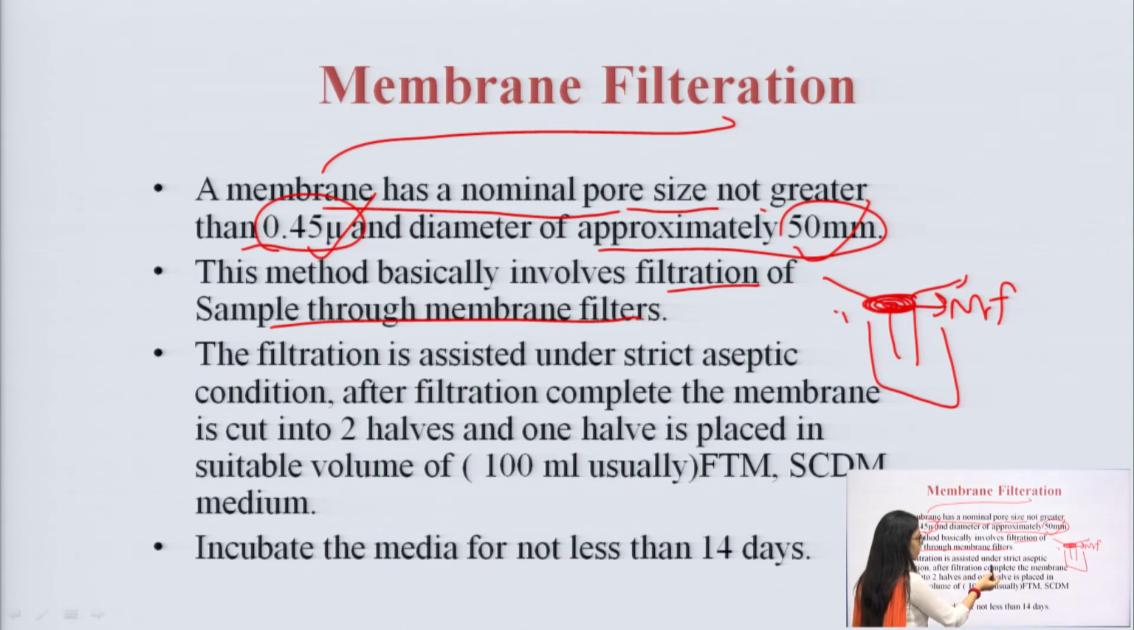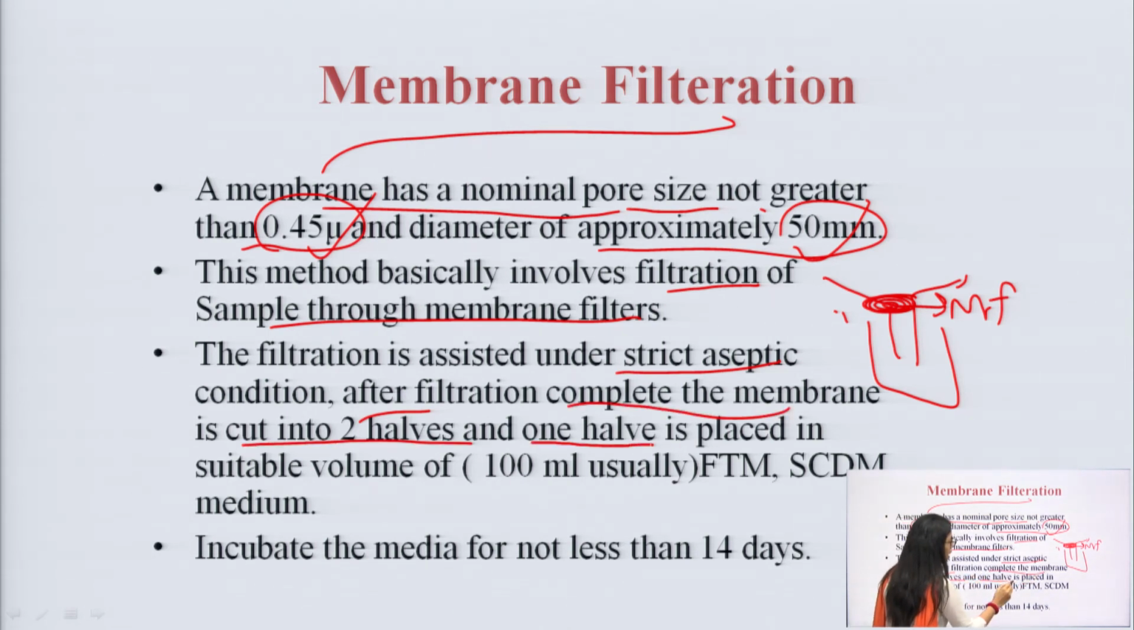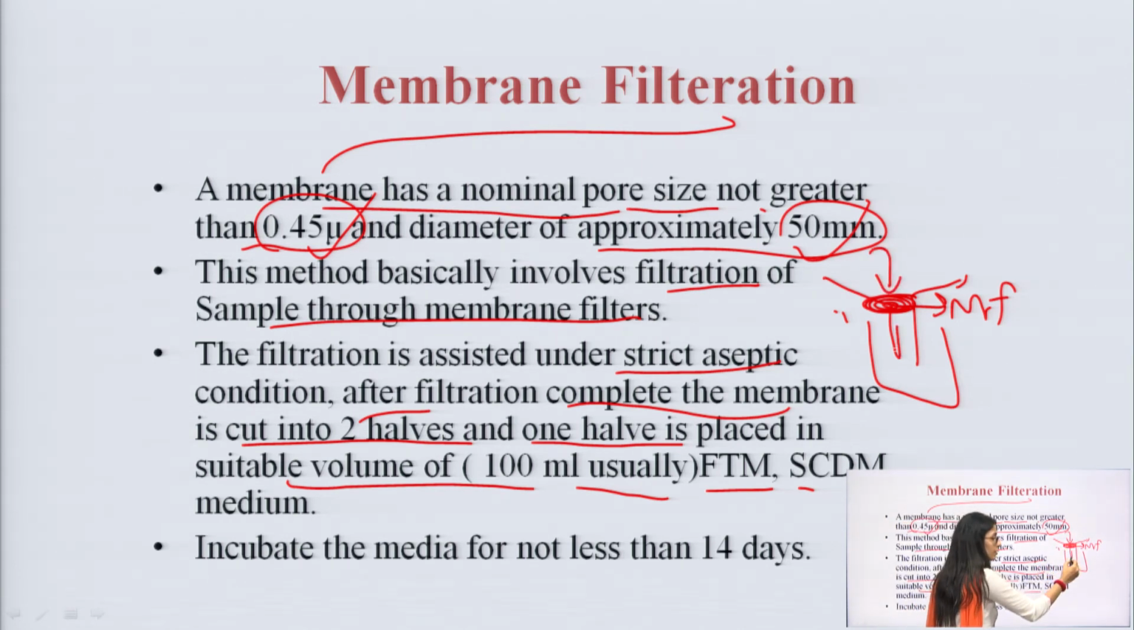The filtration is performed under a strict aseptic area. We have to make sure that the aseptic area is maintained so that no other microorganism can enter. Then the membrane is cut into two halves, and each half is placed in a suitable volume of 10 ml of FTM and SDM. So, what it means? We filtered our medication, right.